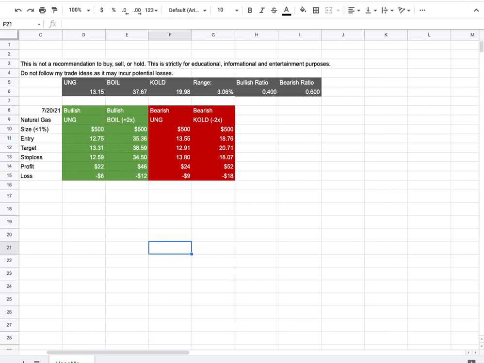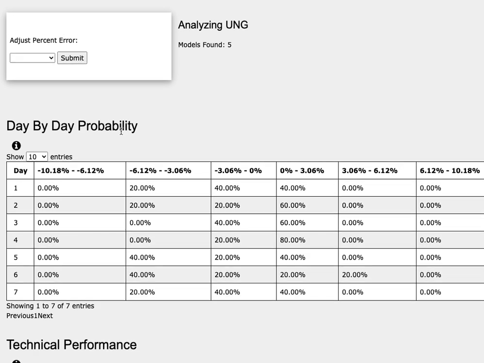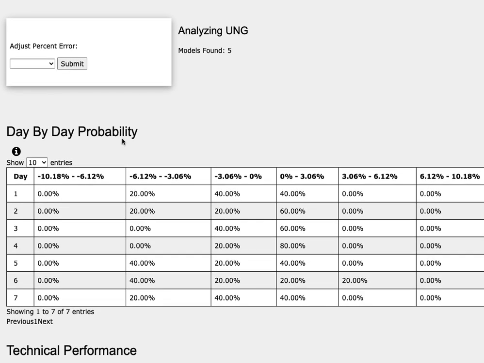So how did I develop these trade ideas? It all comes from the day-by-day probability model, which is available in the link below, so do check it out. As we progress to the 5th day or week of trading, natural gas has a 40% chance to climb between 0 to 3%, a 20% chance to fall between 0 to negative 3%, and a 40% chance to fall between negative 3 to negative 6%.